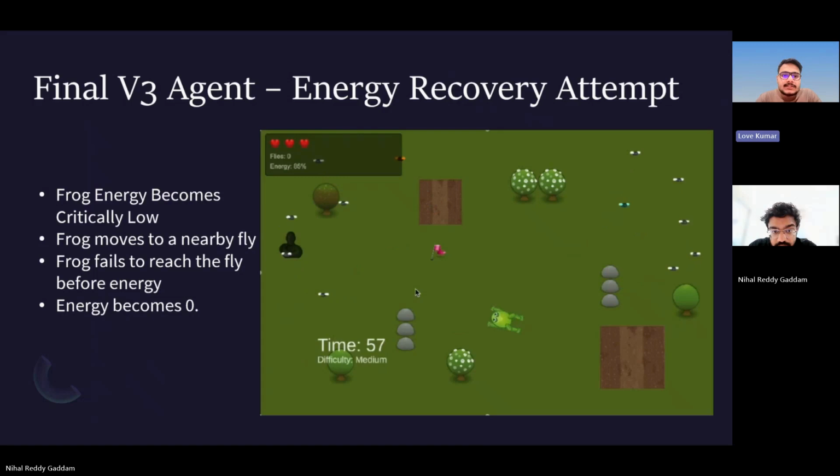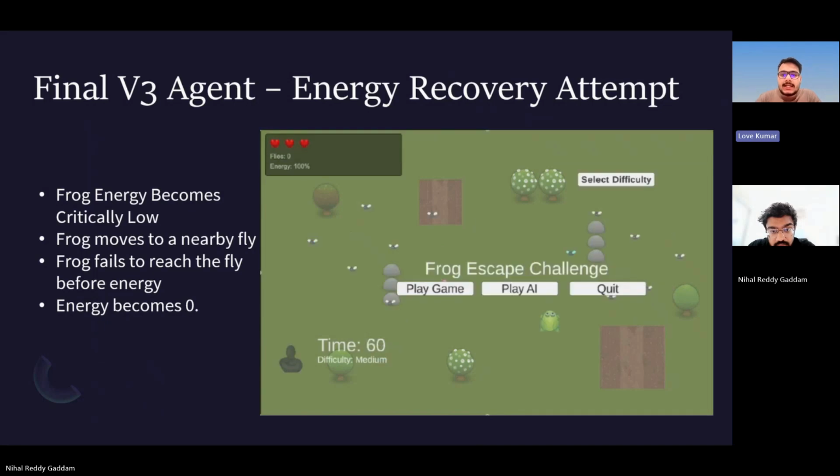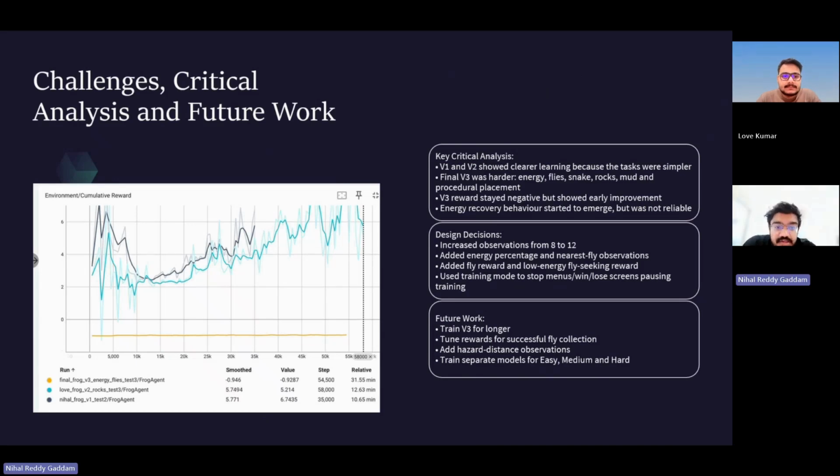In this attempt, the frog does not reach the fly in time and the energy reaches zero. So the episode ends unsuccessfully. However, we included this clip because it shows that the final agent started reacting to the low energy state. The behavior is not fully reliable, but it is evidence that the final model was attempting a more complex decision than simple goal reaching. This also shows one of our main limitations. Energy recovery needs more training and more reward tuning so the frog can reliably choose and reach flies before energy runs out.